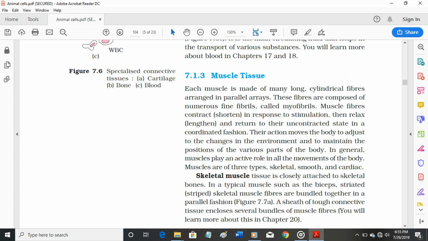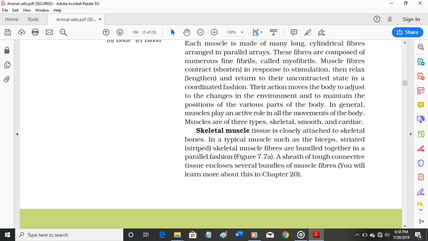7.1.3 Muscle tissue. Each muscle is made of many long, cylindrical fibers, arranged in parallel arrays. These fibers are composed of numerous fine fibrils, called myofibrils. Muscle fibers contract (shorten) in response to stimulation, then relax (lengthen) and return to their uncontracted state in a coordinated fashion. Their action moves the body to adjust to the changes in the environment and to maintain the positions of the various parts of the body.